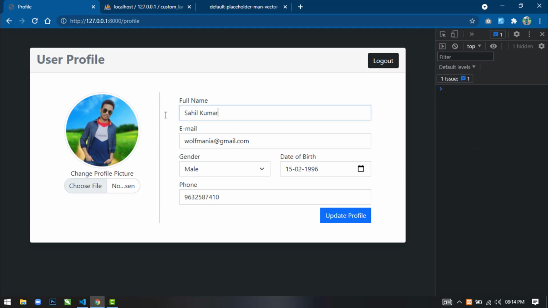You can also change the name. Okay, so I am writing AuthMania, and if I click on update profile, then you can see the name has been updated.